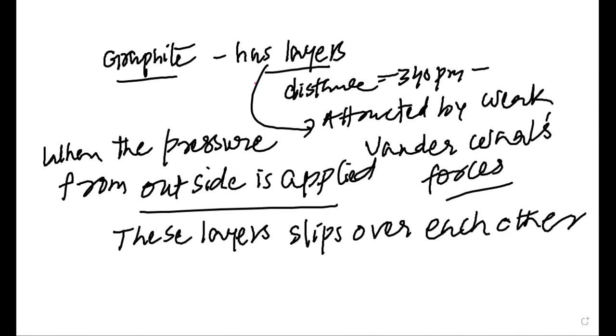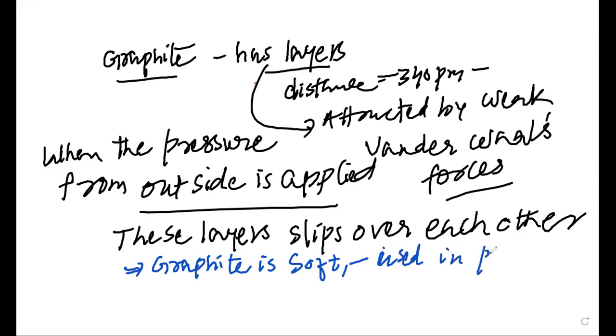Now, as these layers can slip over each other, my dear students, we can have various characteristics or various uses. Thus, graphite is soft. As graphite is soft, graphite can be used in pencil.